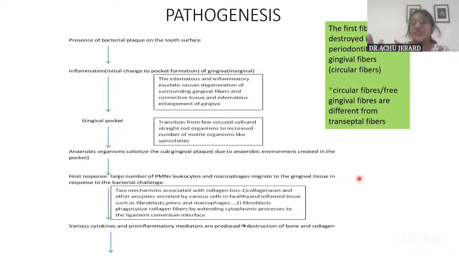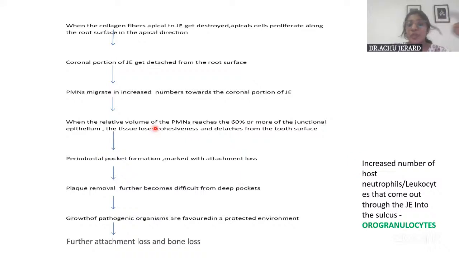So there is a transition from the coccoid cells to rod-shaped, anaerobic organisms. And then more and more anaerobic organisms grow and proliferate, as a result of which more host response also happens. So a large number of PMNs, the first line defense cells, come into action. And when the number of PMNs goes beyond 60%, then slowly the junctional epithelial cell starts losing its cohesiveness, the attachment, and starts to recede apically, causing periodontal pocket formation with attachment loss.